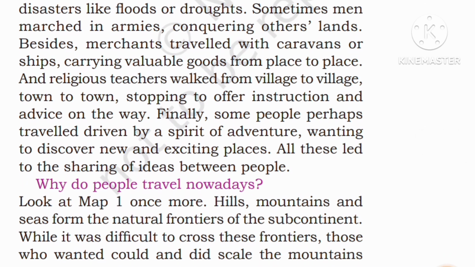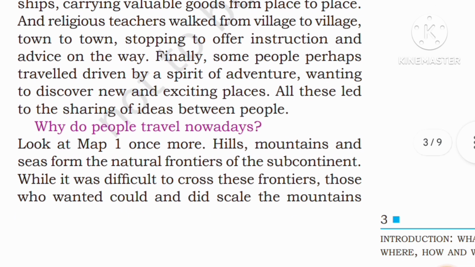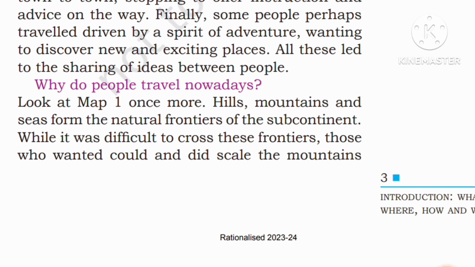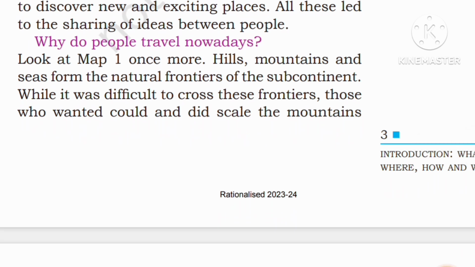Besides, merchants travelled with caravans or ships, carrying valuable goods from place to place. And religious teachers walked from village to village, town to town, stopping to offer instructions and advice on the way. Finally, some people perhaps travelled driven by a spirit of adventure, wanting to discover new exciting places. All this led to the sharing of ideas between people. Why do people travel nowadays?